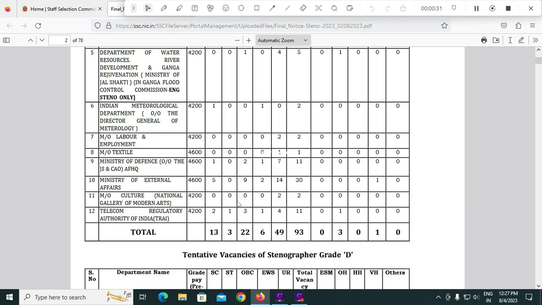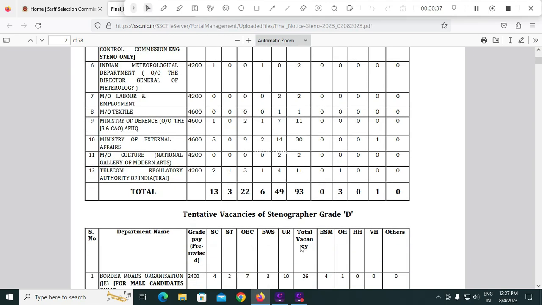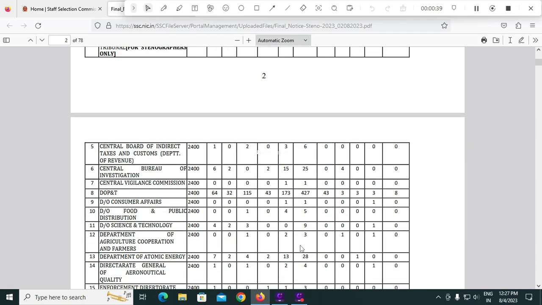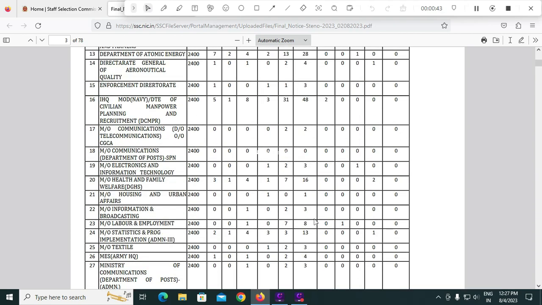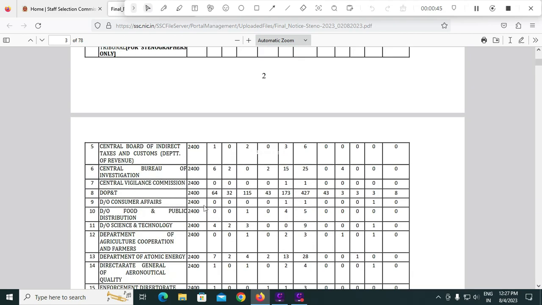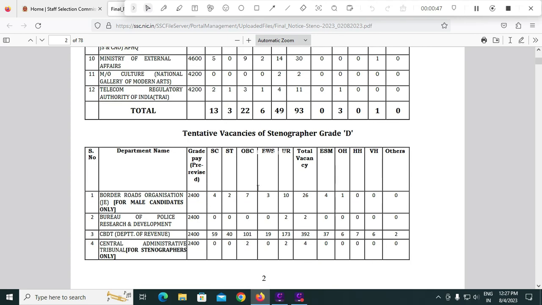Friends, out of 1207 vacancies, there are Grade C 93 vacancies, and Grade D total 1114 vacancies. Here the list is given category wise, and the department wise vacancy breakup is given here.